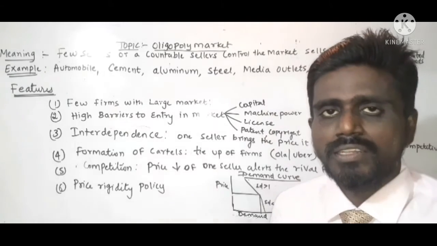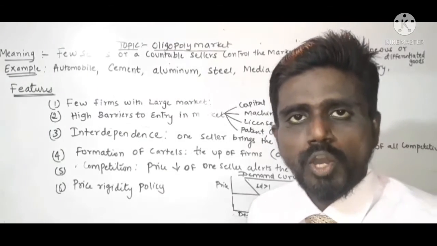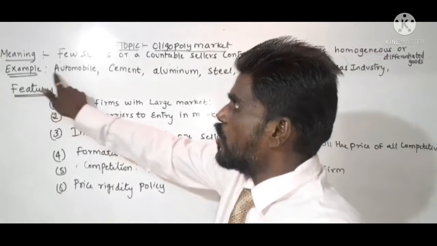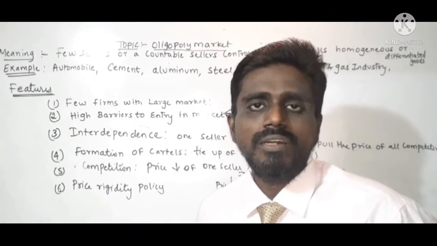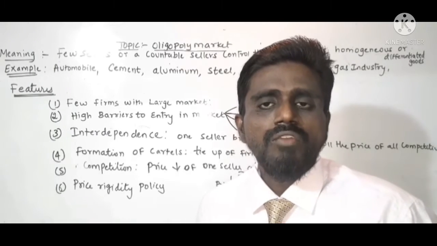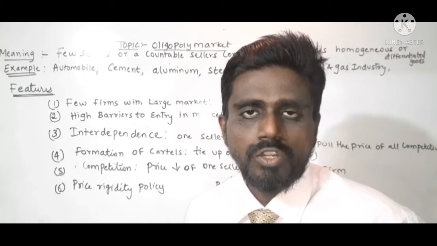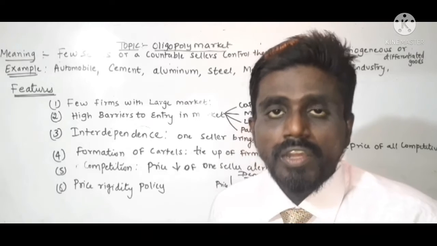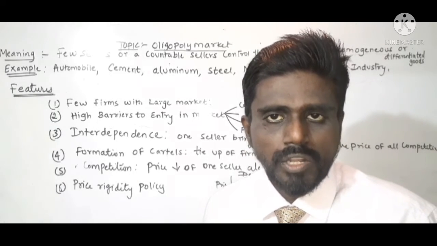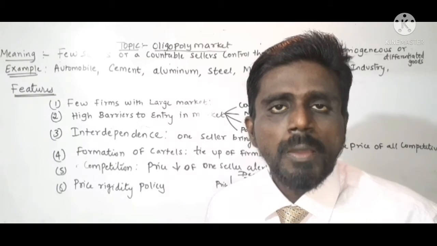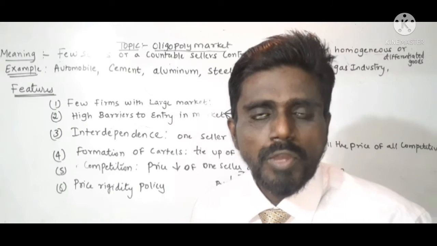Now let us see the examples of oligopoly market. Automobile industries: four-wheelers, two-wheelers and so on. There are various brands available in the automobile industry. Understood? It needs a huge amount of capital, sophisticated technologies, and improved machines which have to be imported.